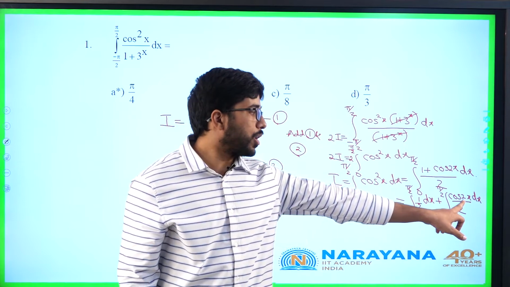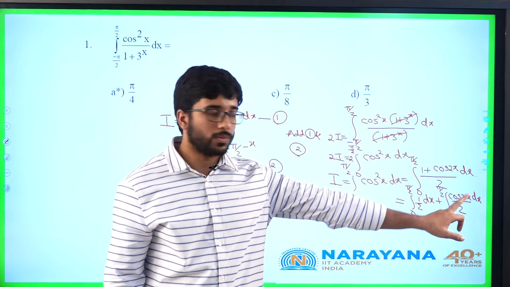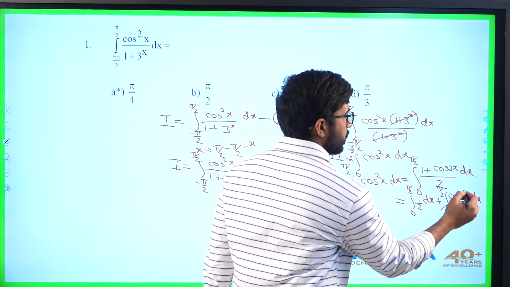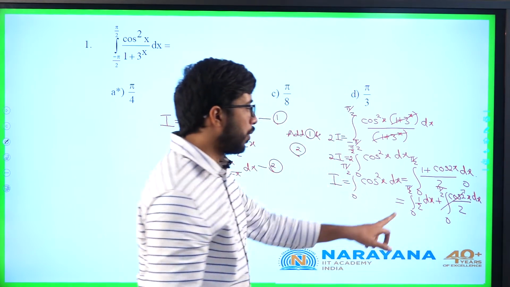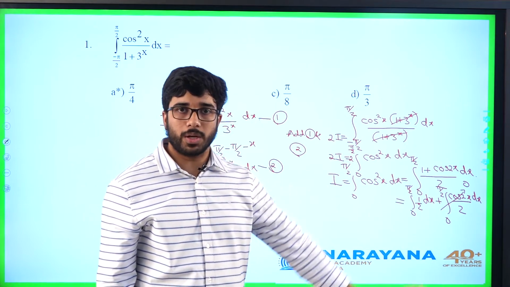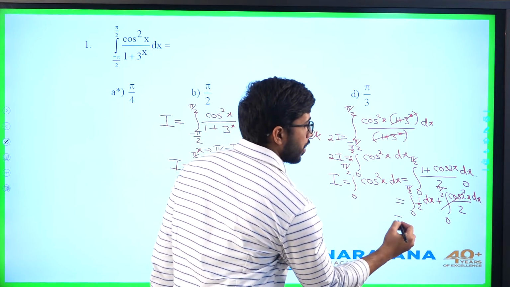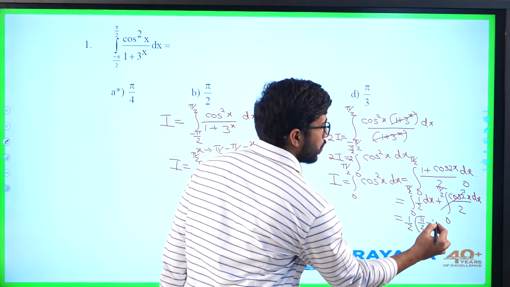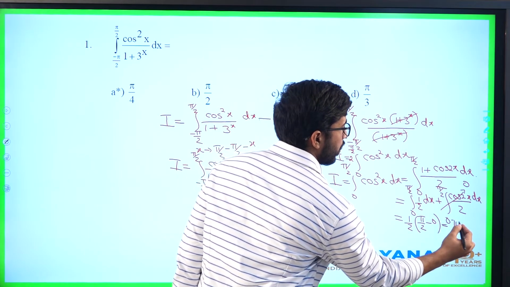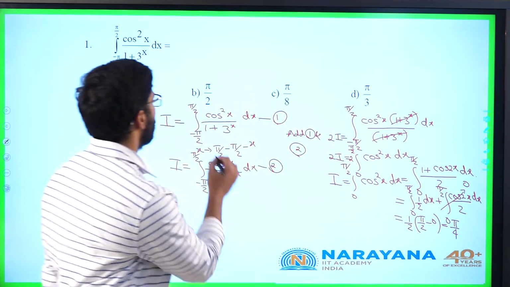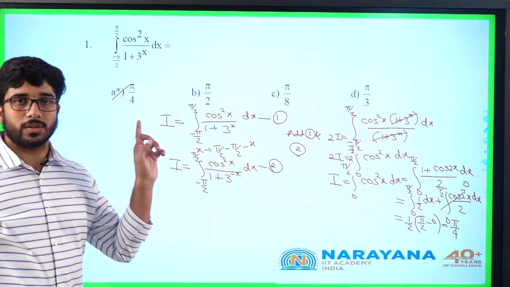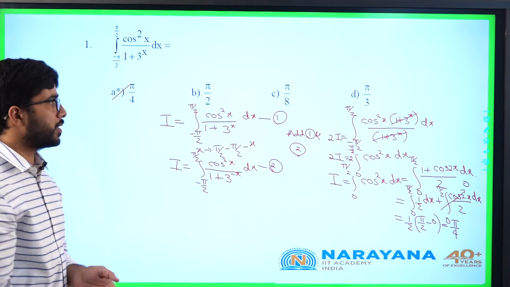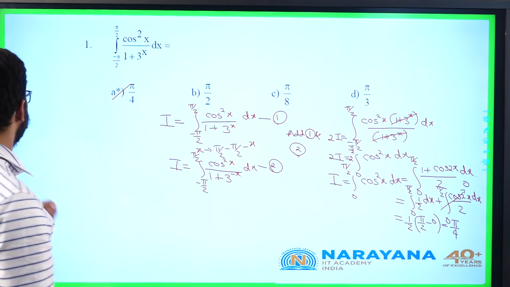We know the integral of cos 2x is nothing but sin 2x by 2. With limits from 0 to pi by 2, this integral value will be 0. I am left with the integral from 0 to pi by 2 of 1 by 2 dx. This value will be 1 by 2 into pi by 2 minus 0, or pi by 4. First option, pi by 4, is the answer. Simple definite integration based question. Let us go for the second question.